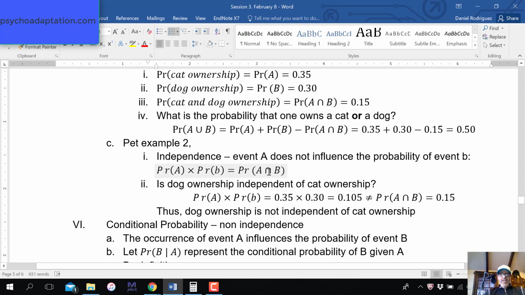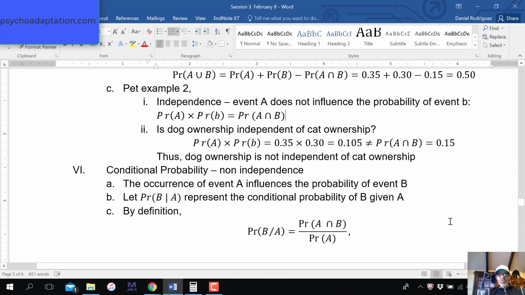We know the probability of A intersection B is 0.15. We see that right here. If we take the probability of A, which is 0.35, and multiply it by the probability of B, which is 0.30, we get 0.105. Well, 0.105 is not equal to 0.15. So this is our joint probability of owning a dog and a cat. So these two are not equal, therefore they are not independent. Which makes sense because people who own one type of pet are probably more likely to own another.